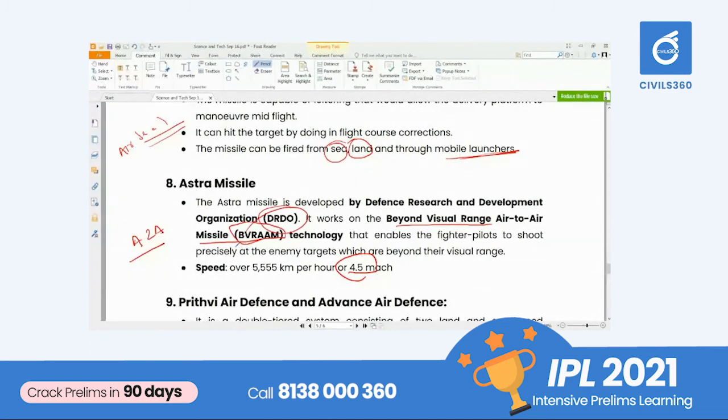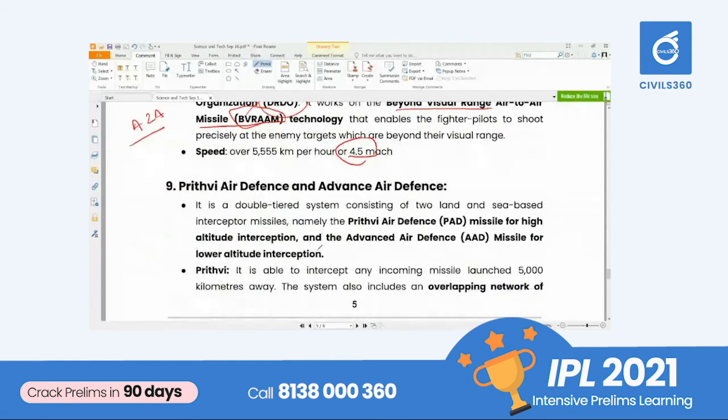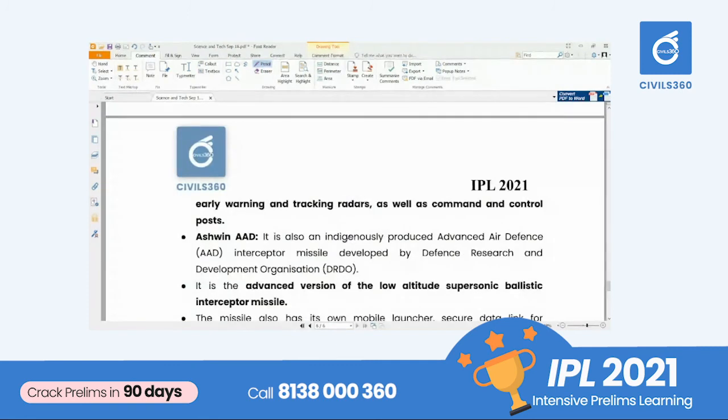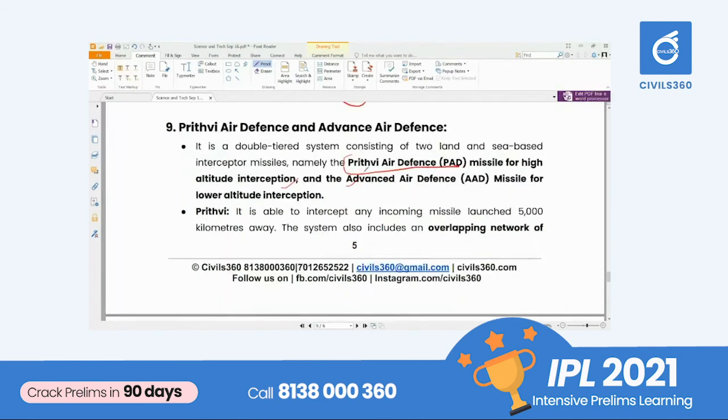And next one is Prithvi Air Defense and Advanced Air Defense. Within the Prithvi Air Defense system, there is high altitude interception and low altitude interception, and we have also developed another one known as the Ashwin Advanced Air Defense system for specific precision activity.